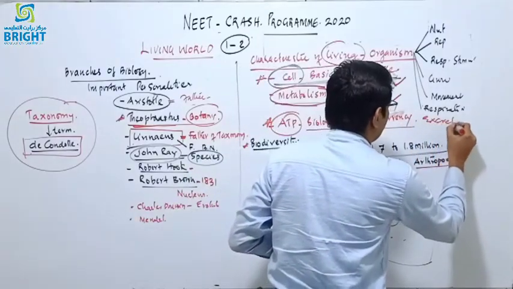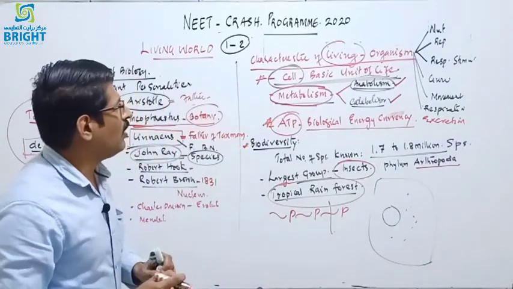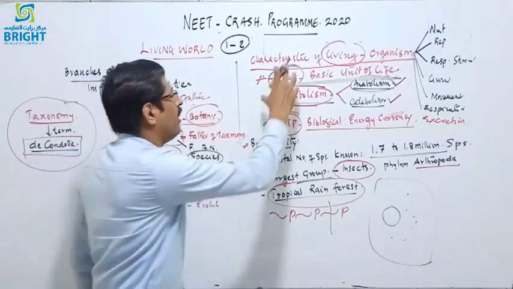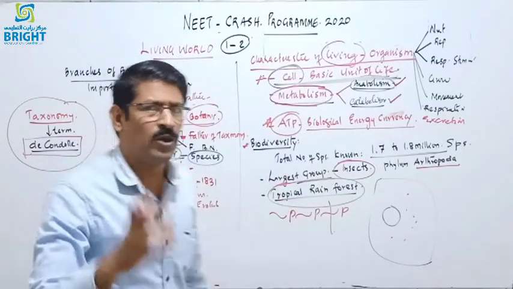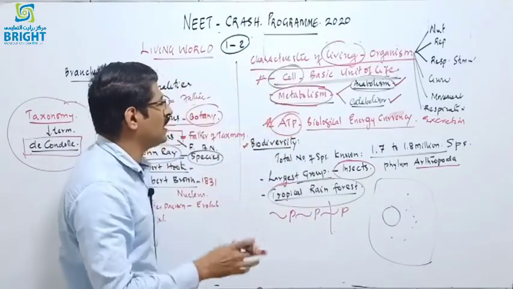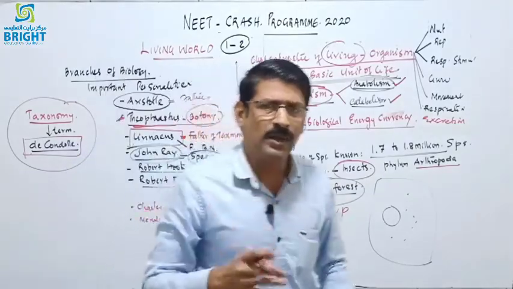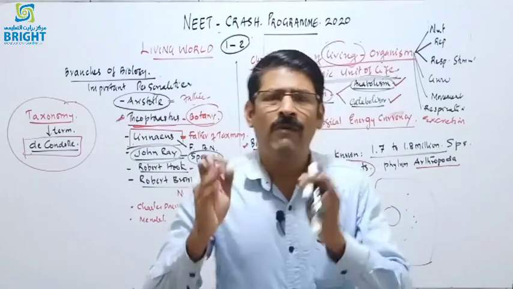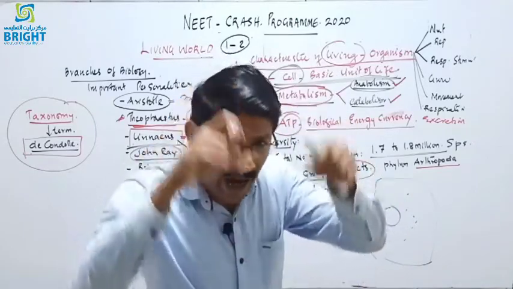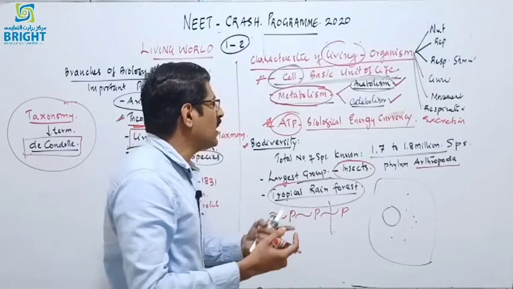All living organisms have a basic fundamental unit, the cell, which is the basic structural and functional unit of life. Cytoplasm is the major arena of various chemical reactions of the cell, and those chemical reactions give the living state to the cell.